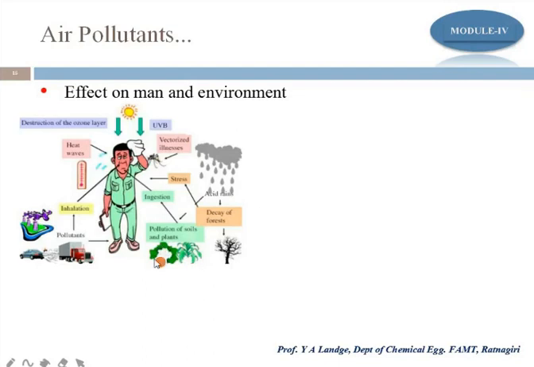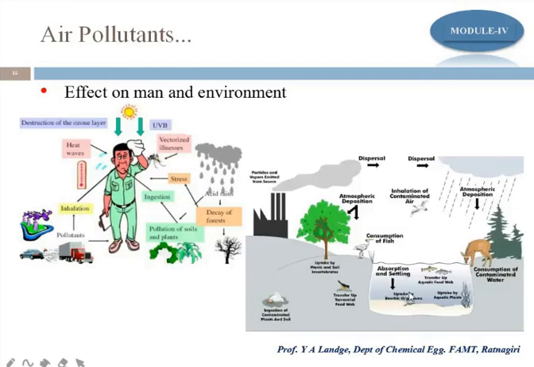Now, what is the impact on the environment? Another picture shows the impact on the environment. You see here an industry continuously releasing gases. There is an impact on the trees, and on the animals and birds. This is a natural cycle, and if anything is disturbed in between, because of the release of pollutants, it may have an impact on the rain. There is inhalation by the bird, and atmospheric deposition is taking place.